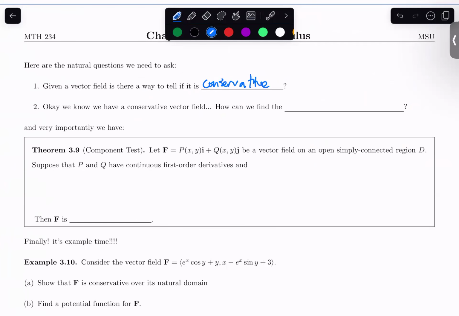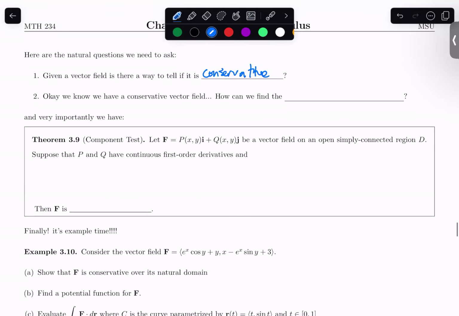Of course, we've had some pretty nice ones, and maybe you can just look at them and convince yourself that it should be conservative. But in general, if you have a nastier one, for instance the problem down here, can you just stare at this and tell me if it's conservative or not? It seems kind of difficult.